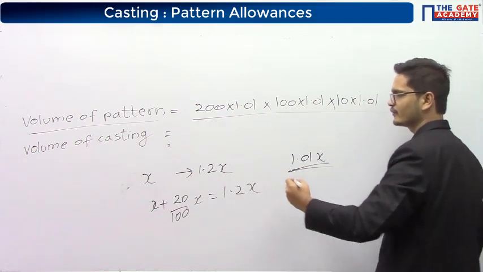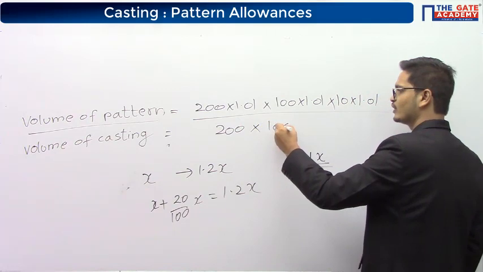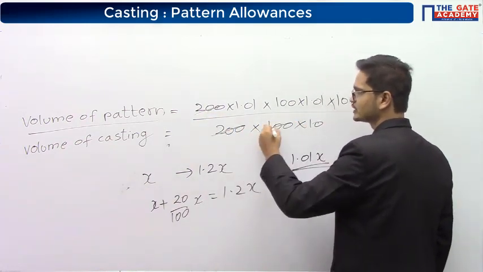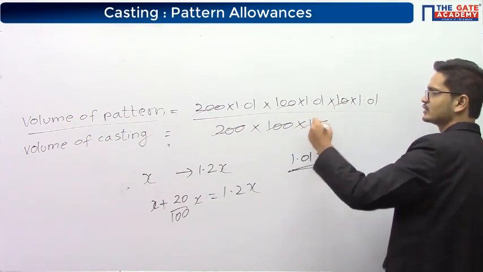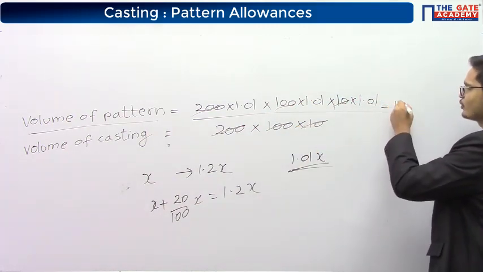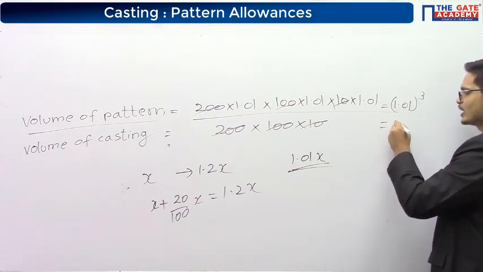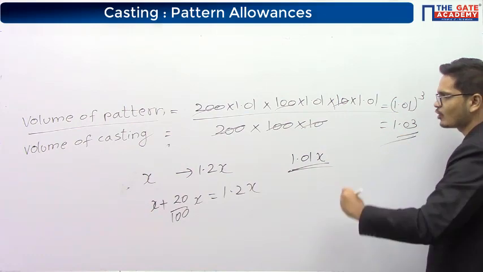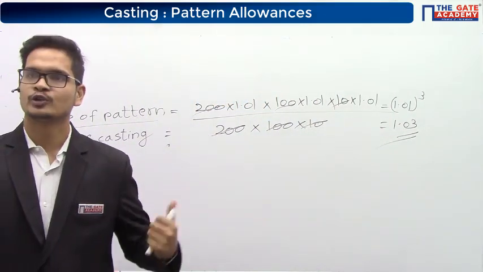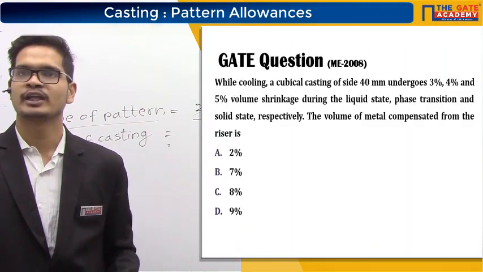This entire thing divided by 200 into 100 into 10. This 200 will get cancelled, 10 will get cancelled, 100 will get cancelled. So what we will be left with is 1.01 whole cube. It will give you the answer as 1.03. That is the option D. Okay. Those who didn't get, please copy this. Those who got, please tell me the answer for the next question.